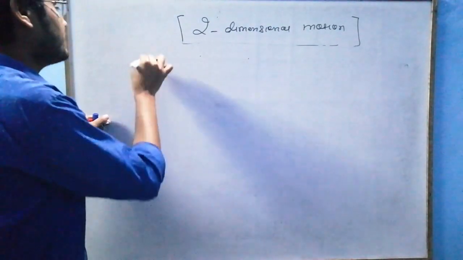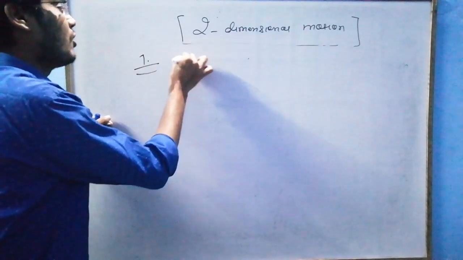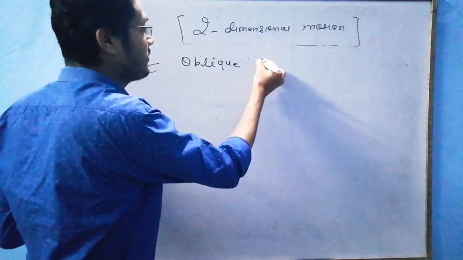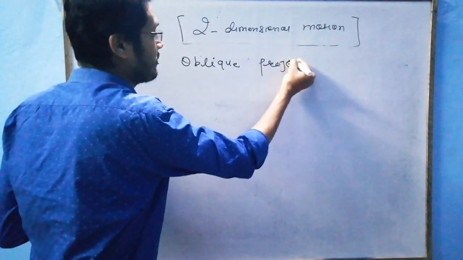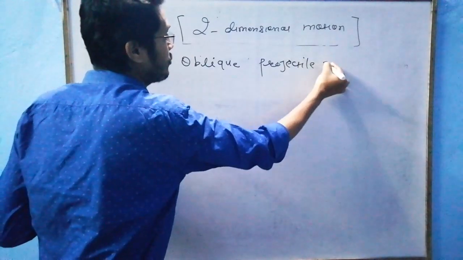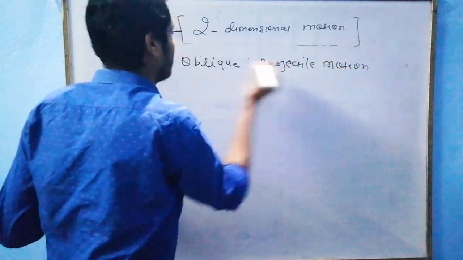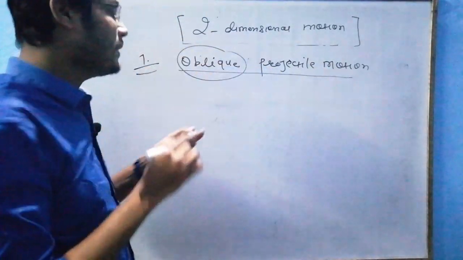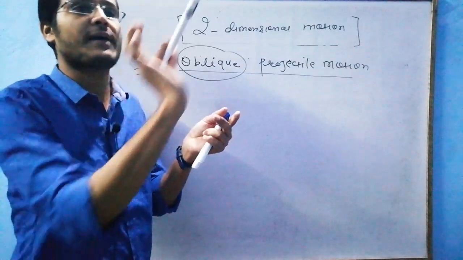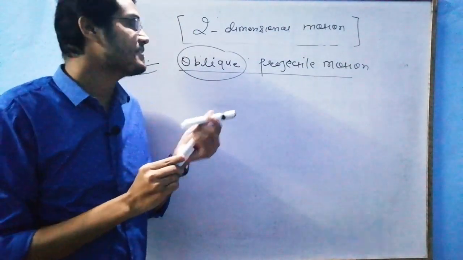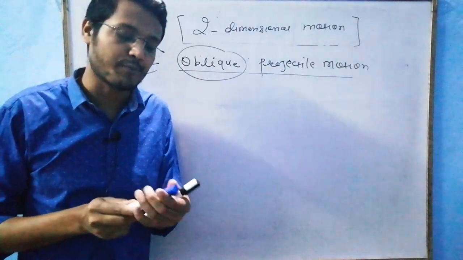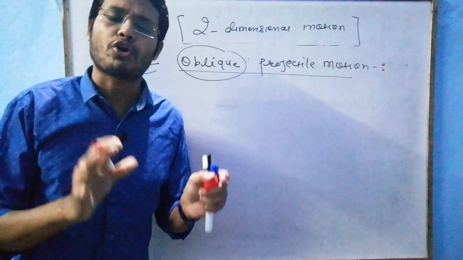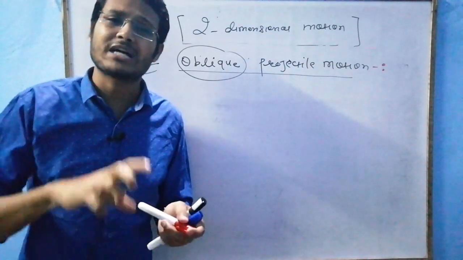First type we have to discuss: oblique projectile motion, fine. So the name is oblique. Oblique means a particle thrown with some angle theta. What happens in this type of projectile? This is basically a type of projectile. I will give you a shortcut trick to solve the problems, and also the conventional method.